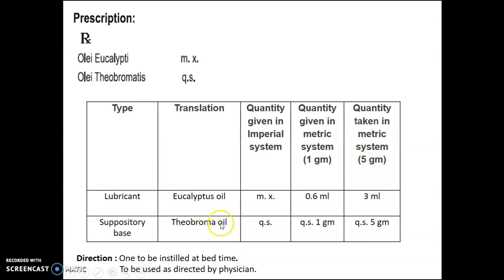And theobroma oil, that is nothing but the oil of cocoa butter, is used as a suppository base. The quantity given in the imperial system is quantity sufficient. So the quantity given in the metric system for preparing 1 gram should be quantity sufficient to prepare up to 1 gram, and the quantity taken for preparing 5 gram should be quantity sufficient to prepare up to 5 gram. Direction: to be instilled at bedtime and to be used as directed by the physician.